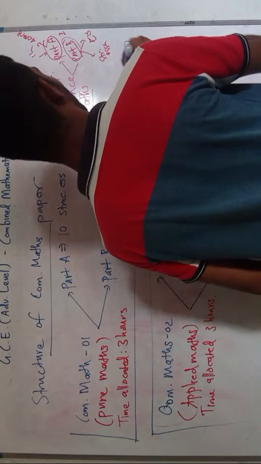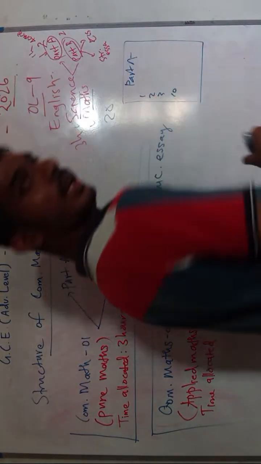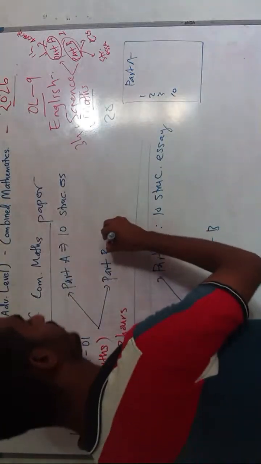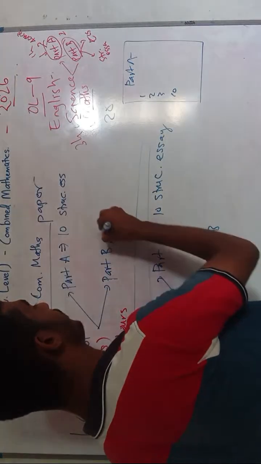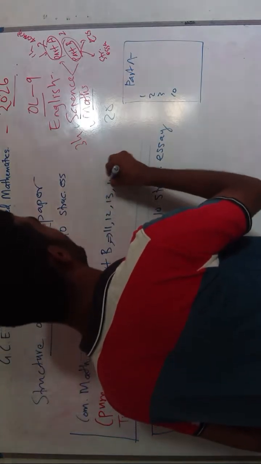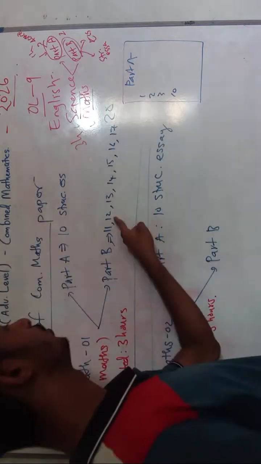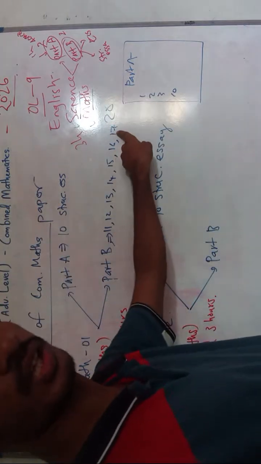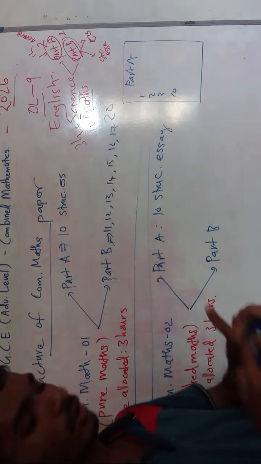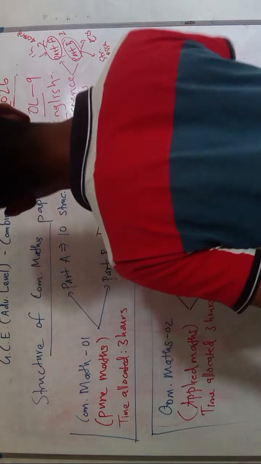Part A will be there, so you will have 1, 2, 3 up to 10 questions. Then in part B you will have 7 questions, which will begin from 11, 12, 13, 14, 15, 16, 17. Out of these 7 questions you have to write the answer for only 5 questions, right?